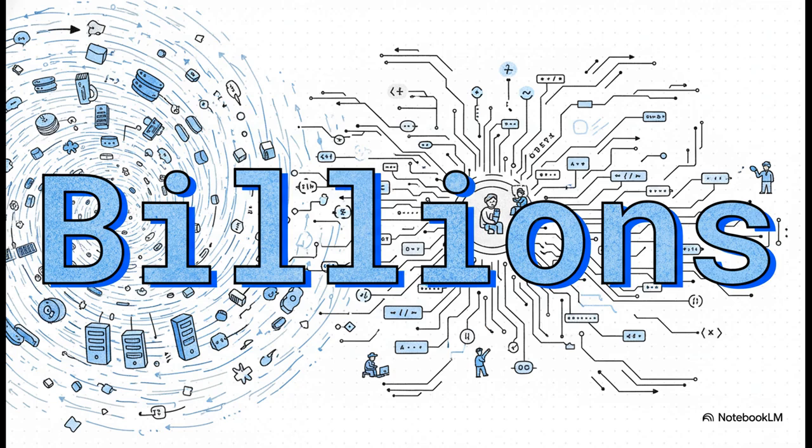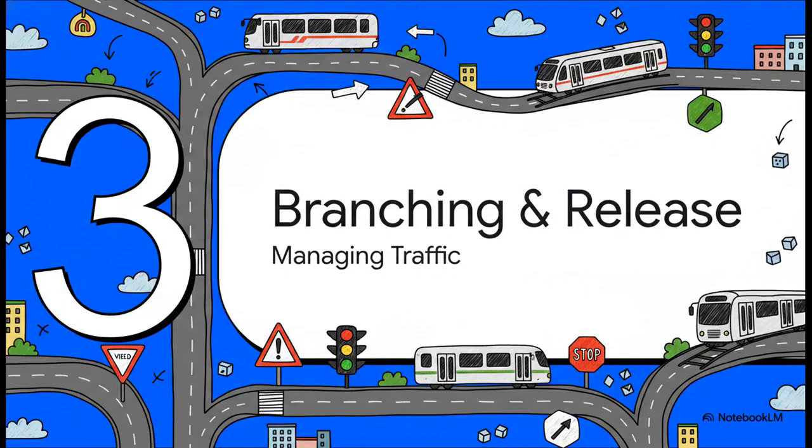Check out this number: billions. Tech giants like Google store billions of lines of code in a single massive repository. It proves that incredible, unprecedented scale is entirely possible. But you can't just dump billions of lines of code into a standard Git setup and expect it to work seamlessly. It requires incredibly specific management strategies. Which brings us to Part 3, branching and release strategies.